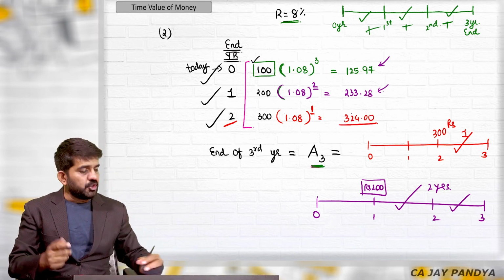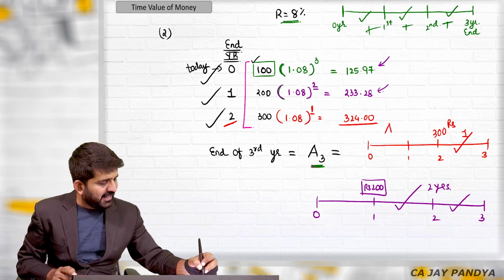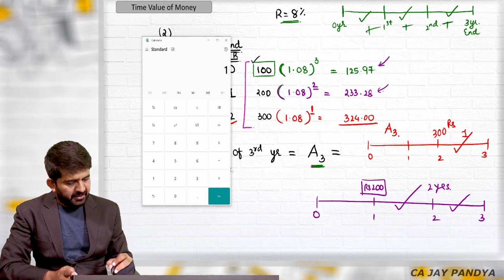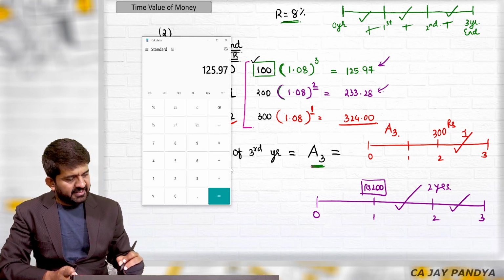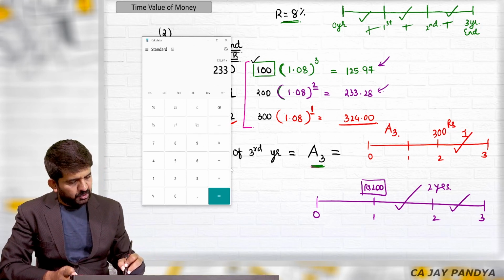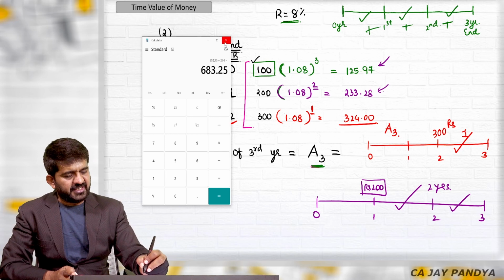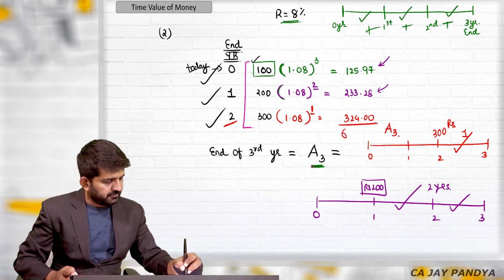So how much total money I will be getting at the end of third year? Amount after third year, 125.97 plus 233.28 plus 324, which is 683.25.